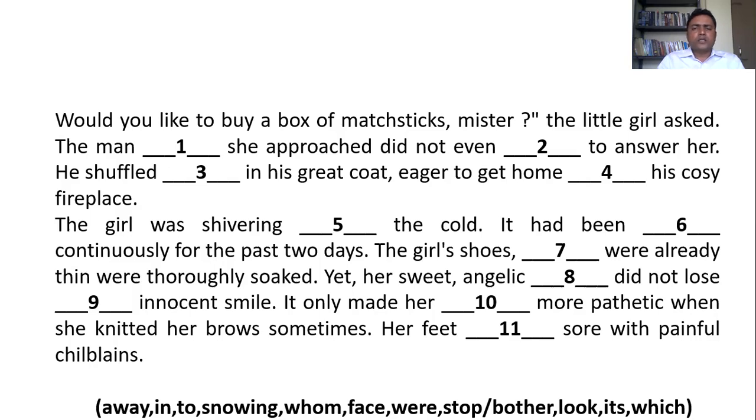Now let's go through the grammar, usage, and vocabulary. With that, we can find the answers to this passage. Would you like to buy a box of matchsticks, mister? The little girl asked. The context here is that the little girl is asking that man for matchsticks because she is shivering from the cold. Hence, she wants to light a fire to save herself from this cold. So this is the context.